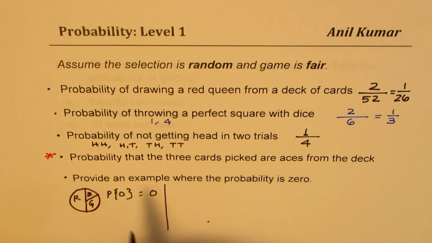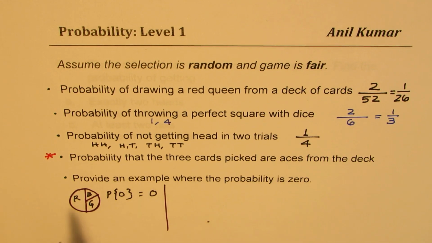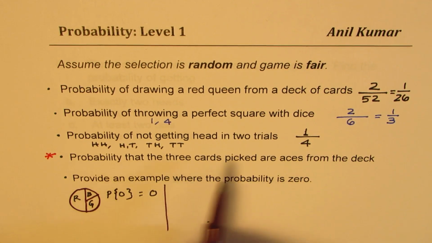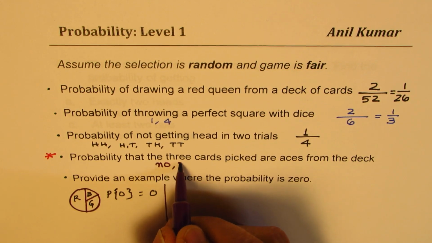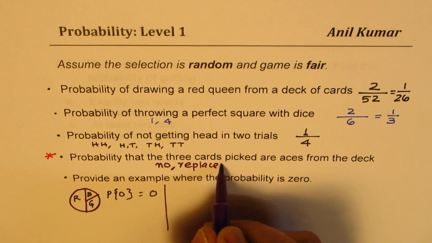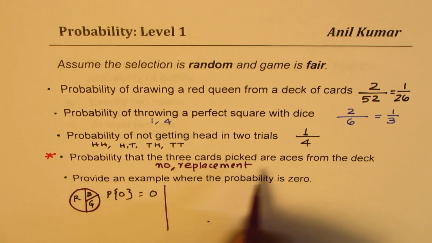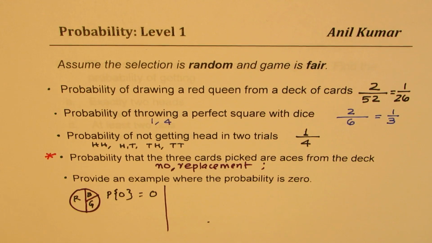But now let's talk about probability that 3 cards picked are aces from the deck of cards. Now, so here, no replacement, right? So no replacement. We are picking 3, one after the other, right? So that is the case, correct?